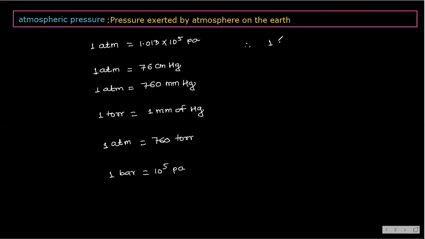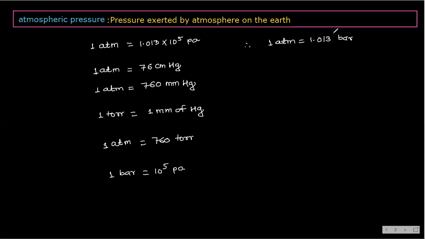Therefore, 1 atmospheric pressure is equal to 1.013 into 10 to the power 5, only in bar. What should I write here? In terms of bar. Only bar, right? Yes.